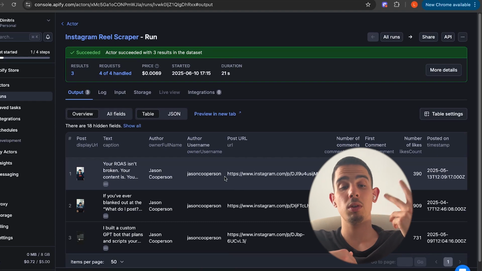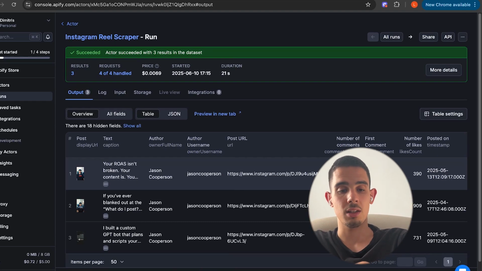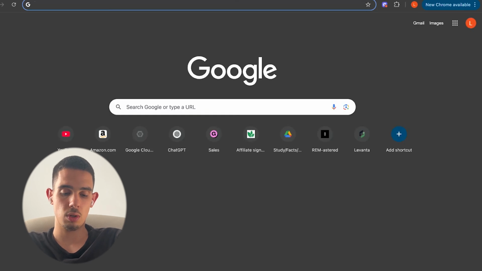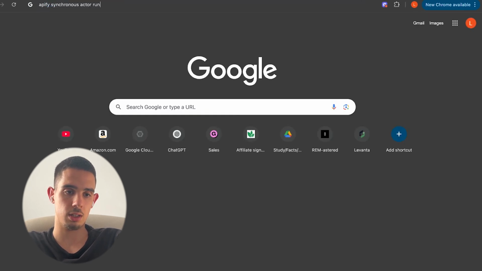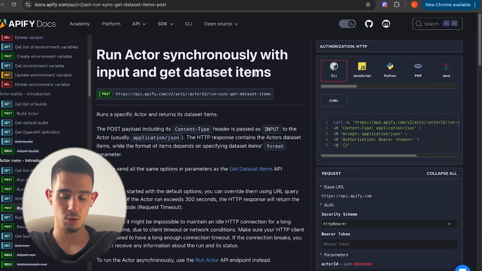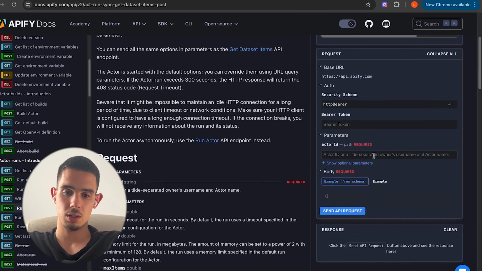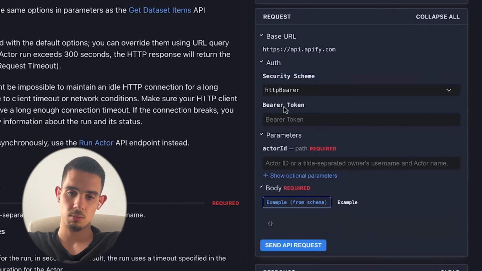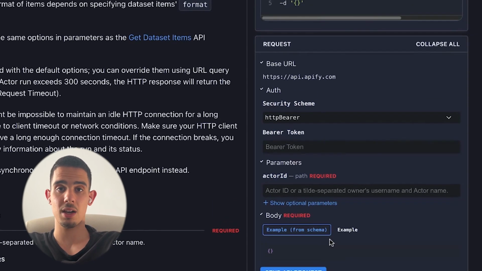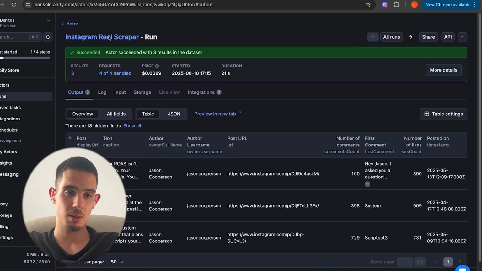What we want to do now is integrate this Apify actor into N8N. This is how you do it. Now you're gonna go to Apify Synchronous Actor Run. You're gonna search for, not this one, you're gonna get this one. And over here on the right hand side, you can see that we have the security scheme, the bearer token, which is our API token, actor ID, and the body that we require to get an API request for this specific actor. So what you want to do now is go ahead and grab the actor run.